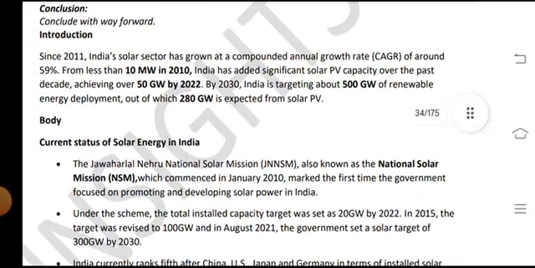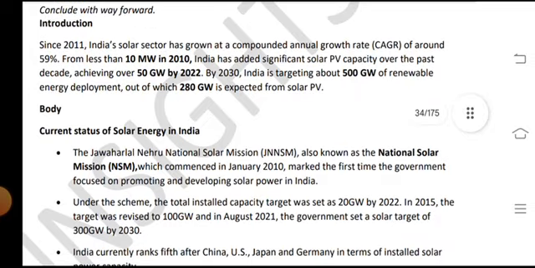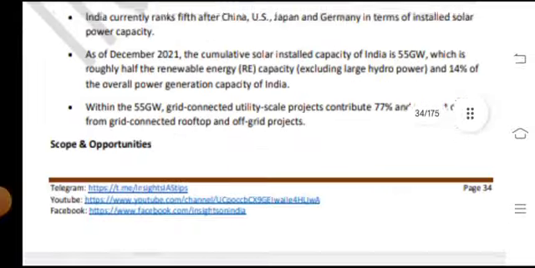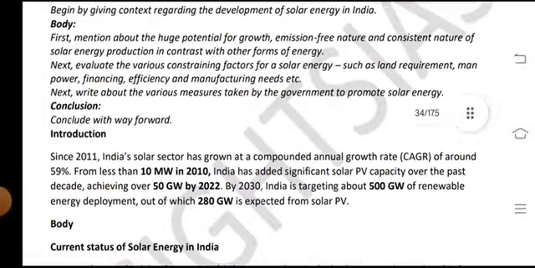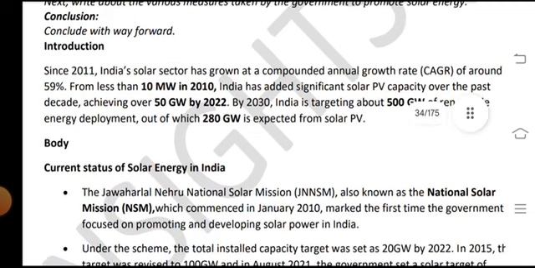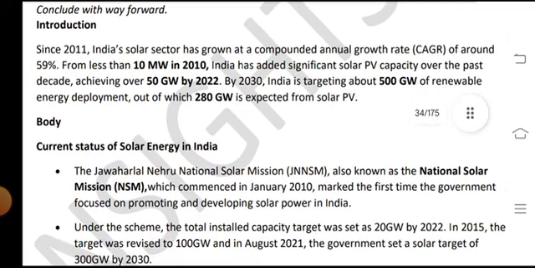Introduction. Since 2011, India's solar sector has grown at a compounded annual growth rate (CAGR) of around 59%, from less than 10 MW in 2010.